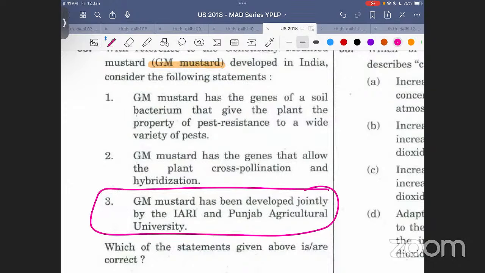Why would it give two universities or two institutions correct when it is very easy to make them incorrect? कहीं से तो गलत बनाना पड़ेगा ना. It was only the shock factor. Come out of that shock factor now. Okay? So this particular statement will be incorrect. Either of these should not be there. And actually में यही है. It was Delhi University that did it, not the Punjab Agricultural University.